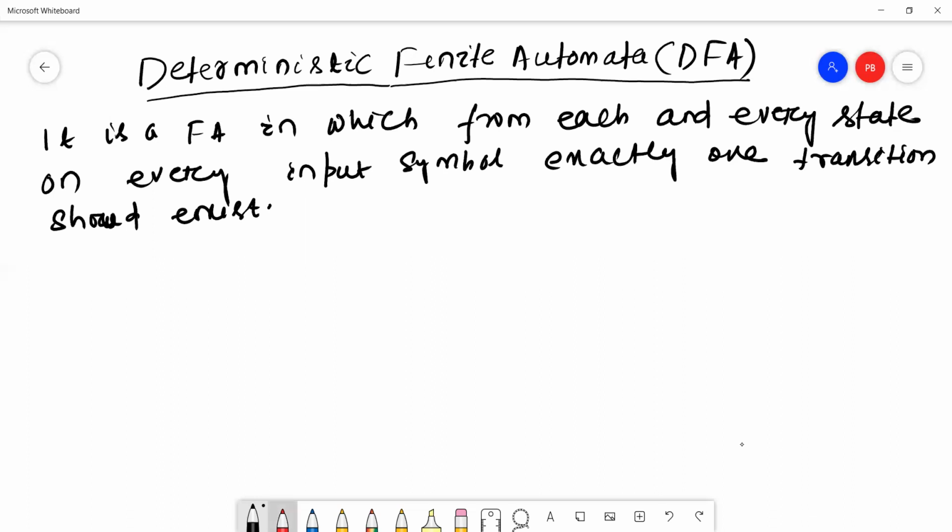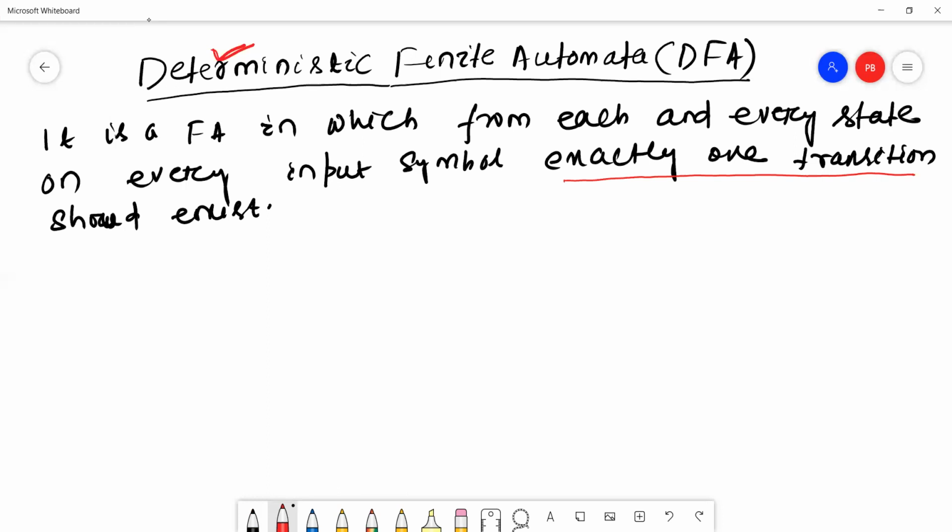This is a very important point. Exactly one transition should exist. This is the definition of deterministic. Later we'll discuss the meaning of this definition with the help of one example.